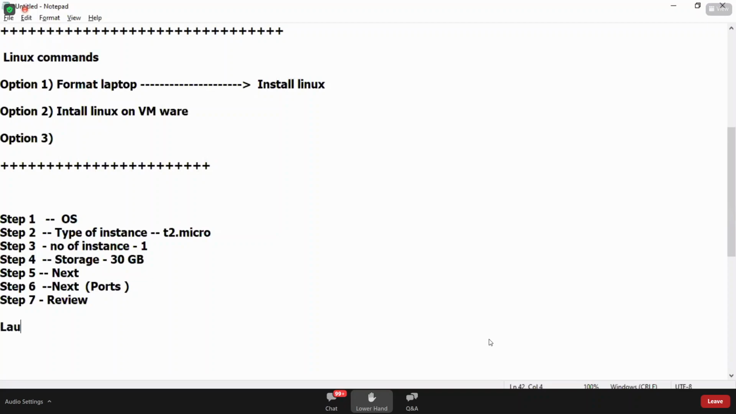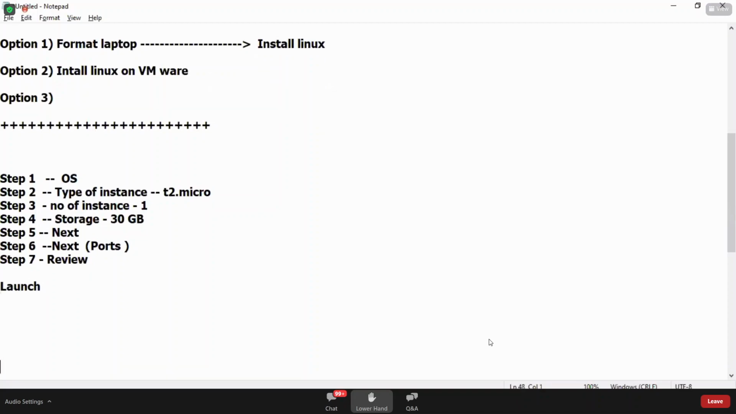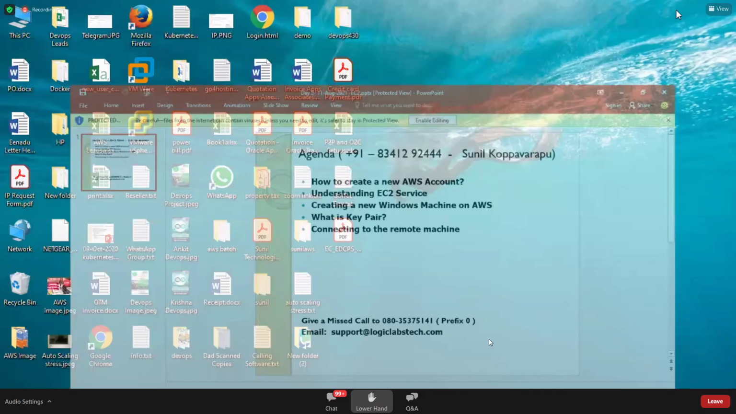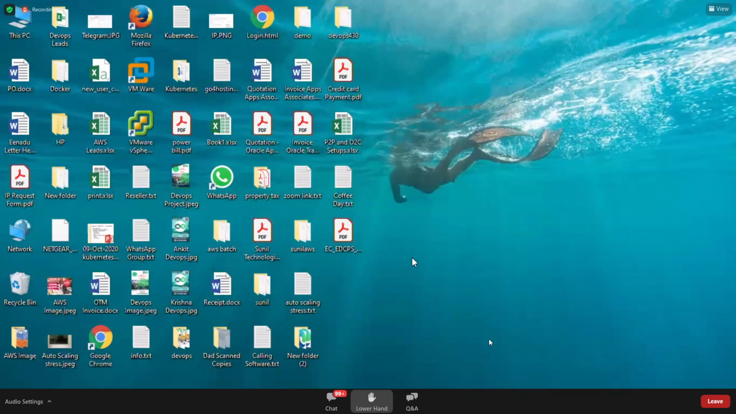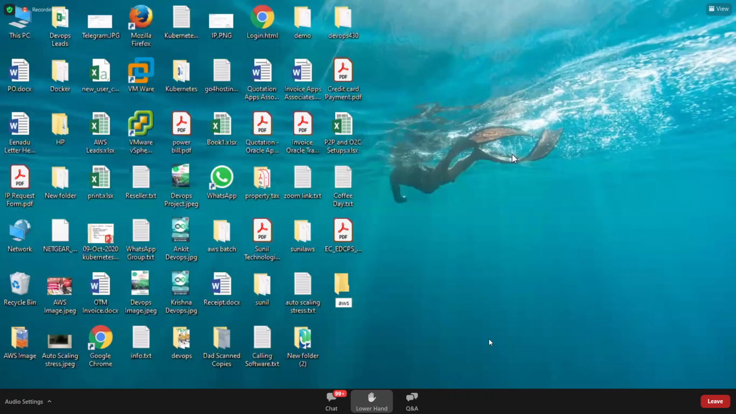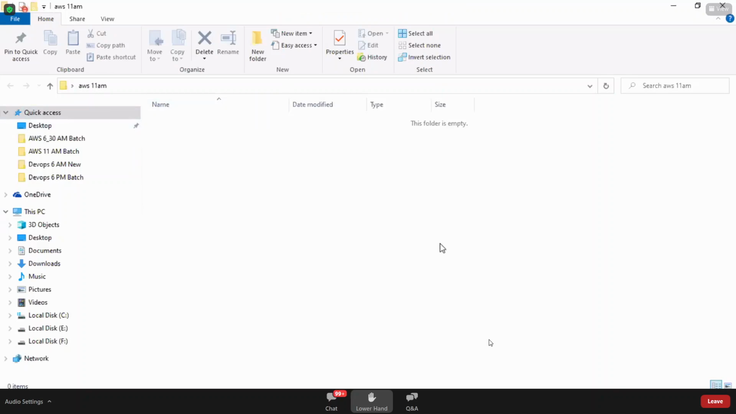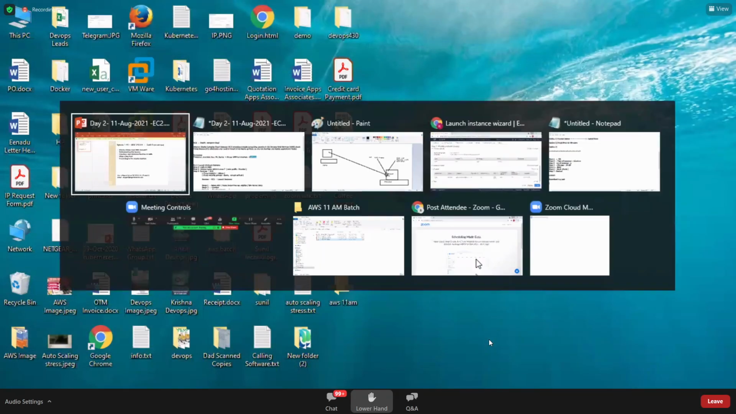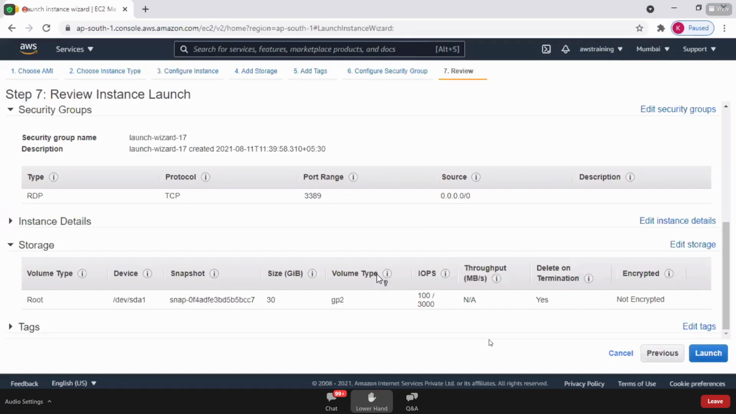And a very important point: when you click on launch, please observe, it will ask you to download a KeyPair. Very, very important. So let's experience it. Before that, on my desktop, I'm creating a folder with the name AWS 11 AM. Why did I create this folder? You'll understand. I click on launch.